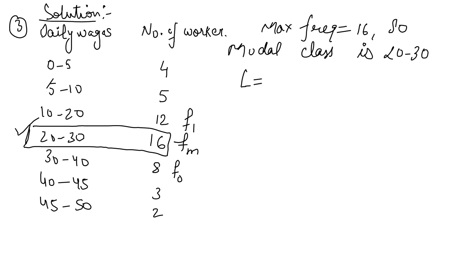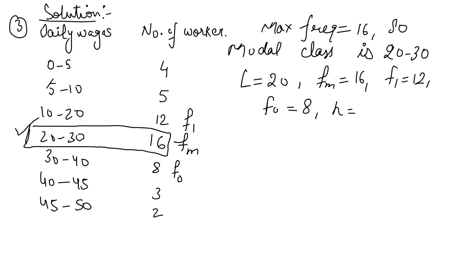So now write down here L is 20, FM is 16, F1 is 12, F0 is 8, and H, width of the model class, 20 to 30. Its width is 10. Class intervals are unequal.